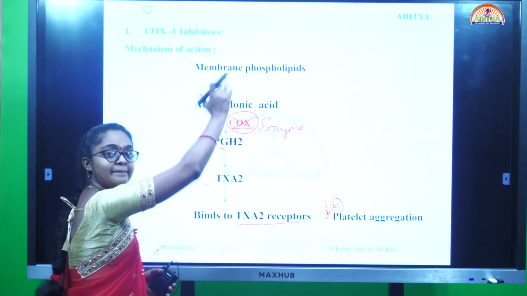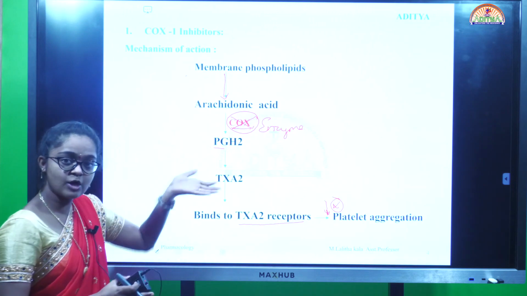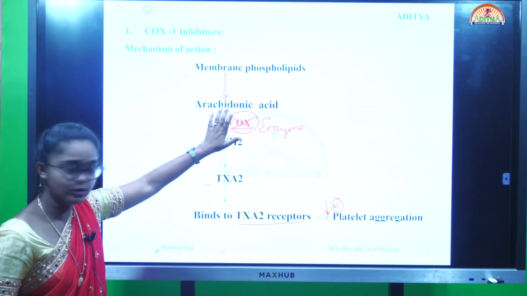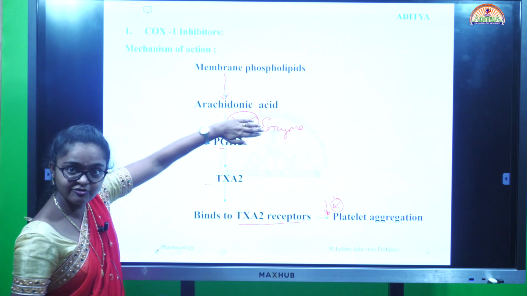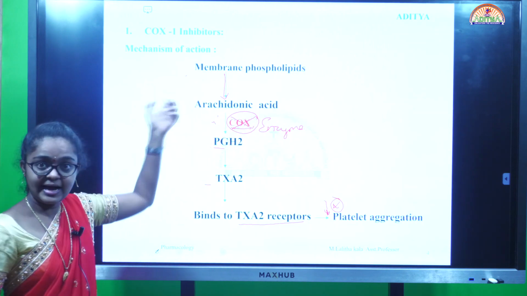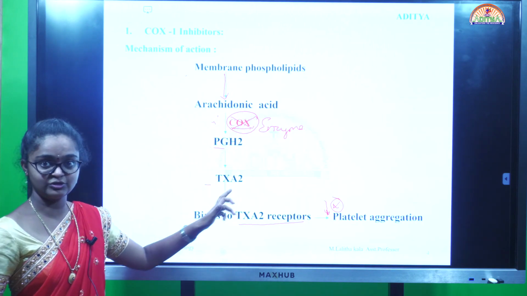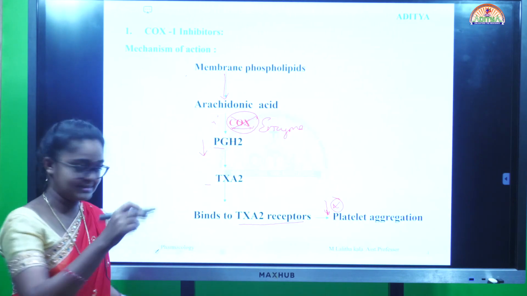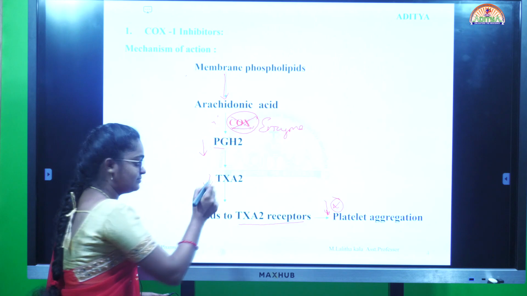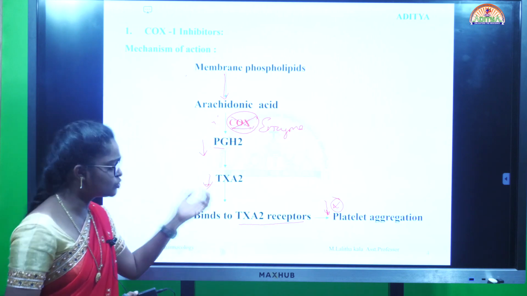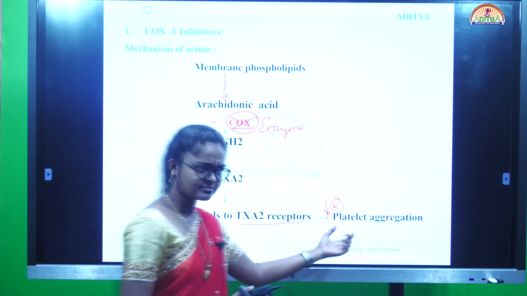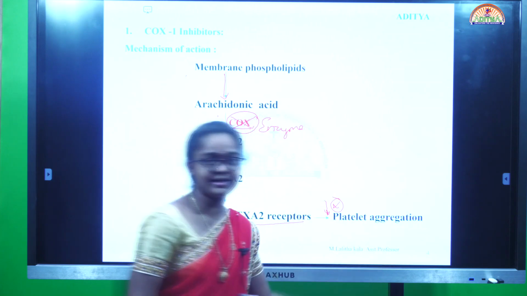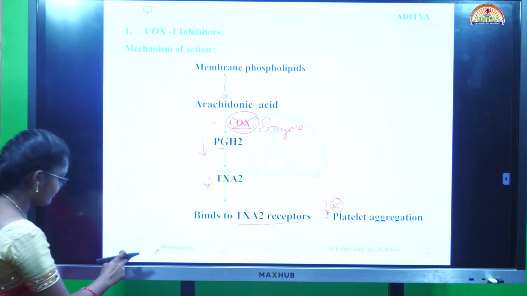With inhibition of COX, there is no conversion of arachidonic acid to prostaglandin H2, so prostaglandin H2 levels will decrease as well as thromboxane A2 will decrease, and there is no binding of thromboxane A2, so it leads to inhibition of platelet aggregation. This is the mechanism of action.